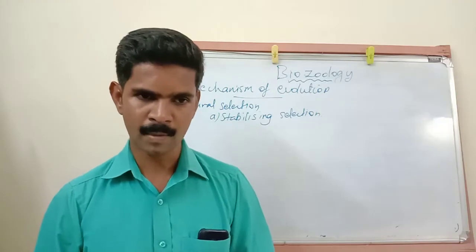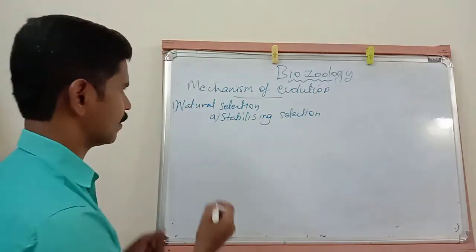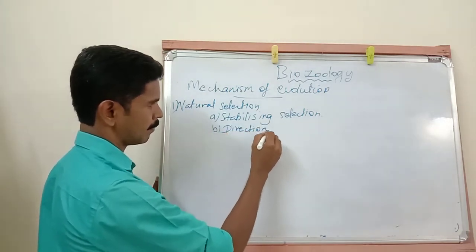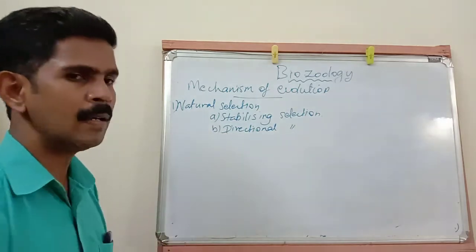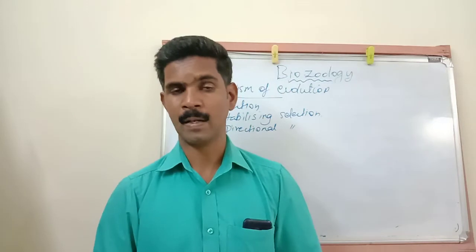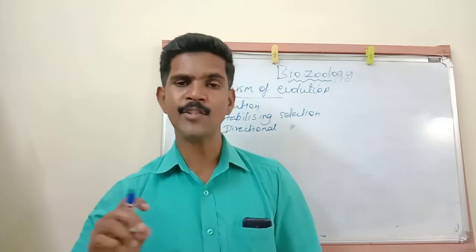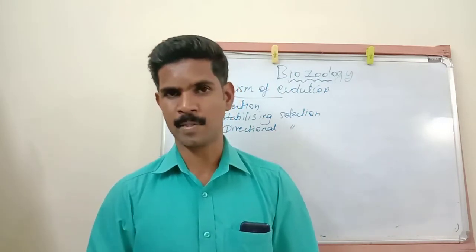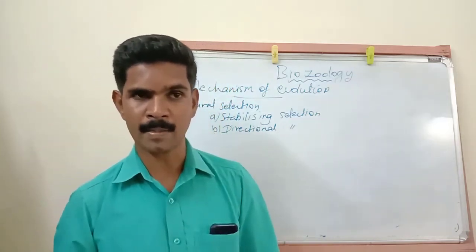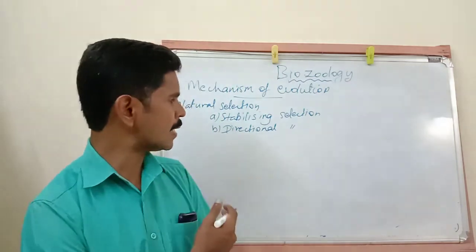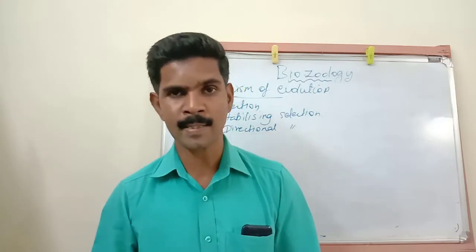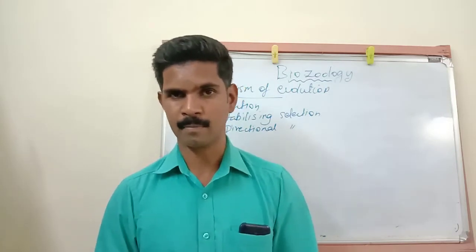Then the second one is directional selection. This selection operates when some gradual changes take place in the environment. The first selection operates when the environment is in a stable condition, which means there is no change. But directional selection operates when gradual or small changes take place in the environment.